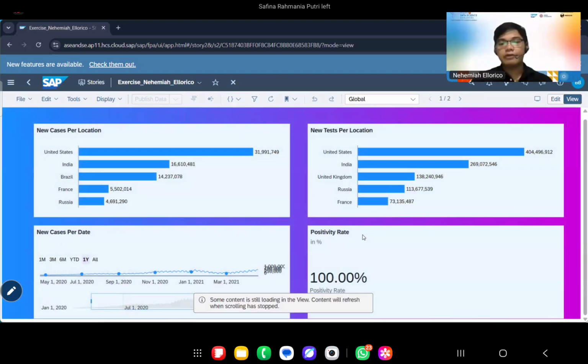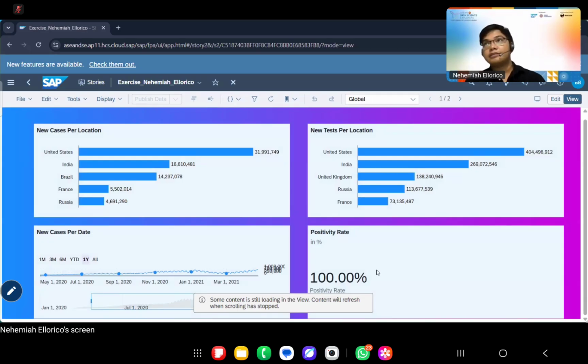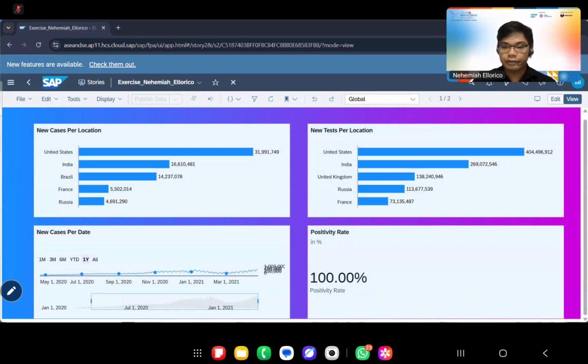Okay, so in positivity rate, when we divide the new cases over new tests, it doesn't appear as a percentage, right?